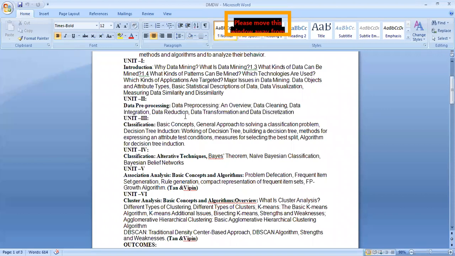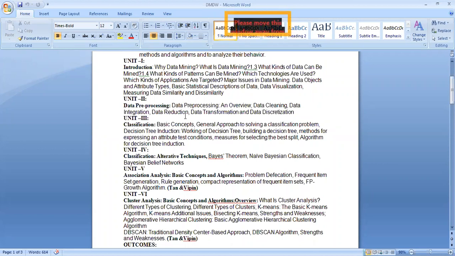In the third unit, we completely discuss classification and how to solve classification problems: decision tree induction, decision trees, the methods you use, and selecting algorithms. Decision trees are mainly discussed in the third unit.